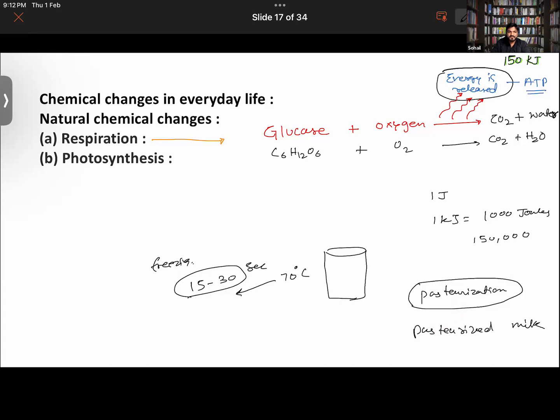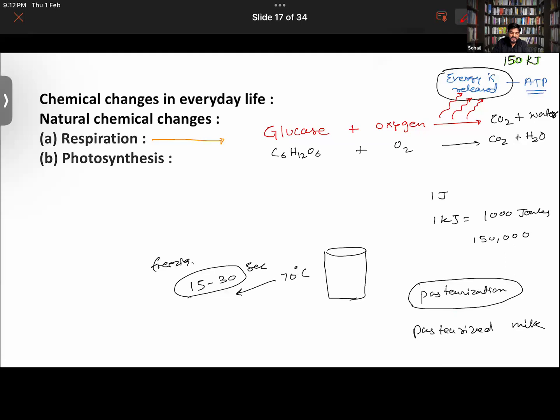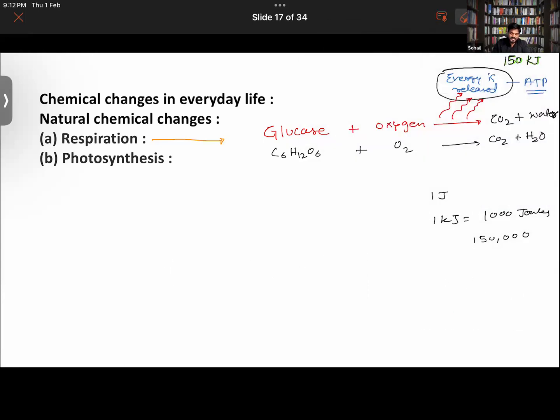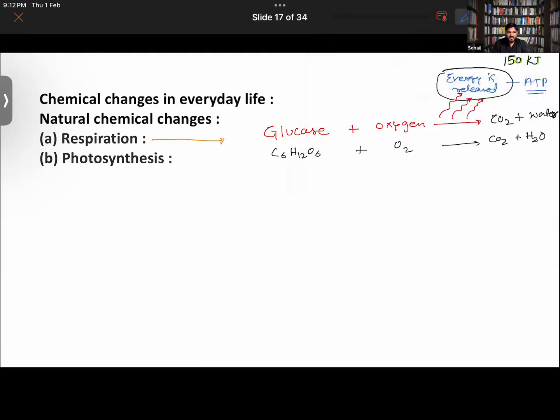Is that clear? So we were actually talking about yeast. Yeast also does the process of respiration, so that can be taken as an example. But will it be doing respiration in the presence of oxygen or in its absence? In the absence. In anaerobic respiration done by the yeast, is it aerobic or anaerobic? It is anaerobic, right? Yes, sir, it is anaerobic.